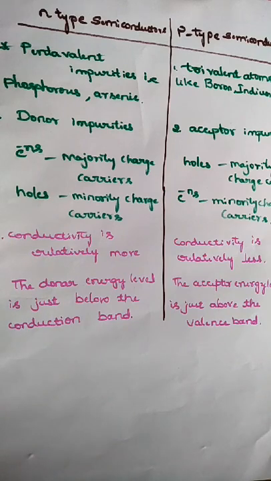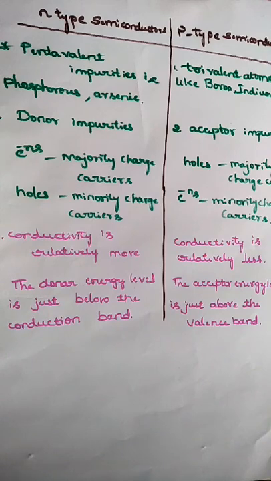In N type semiconductor, conductivity is relatively more, because of obviously the free electrons. In P type semiconductor, conductivity is relatively less, because the majority charge carriers here are holes. The last difference is based on the energy level diagram. The donor energy level is just below the conduction band in N type semiconductor. The acceptor energy level is just above the valence band.